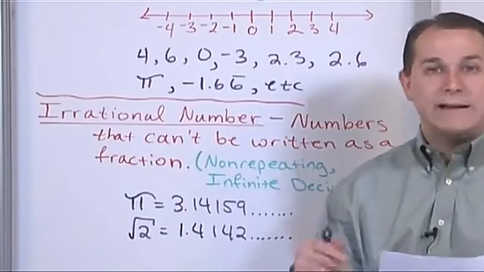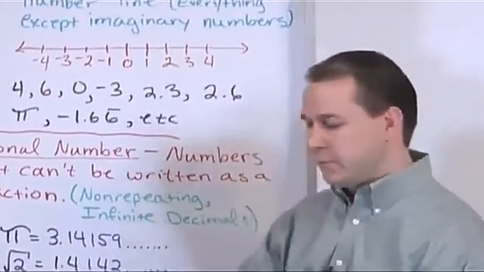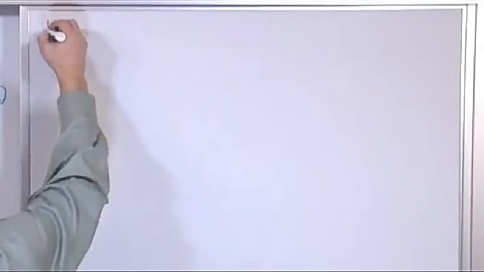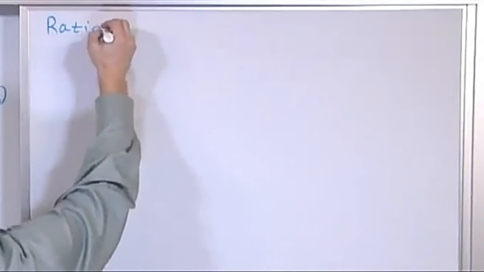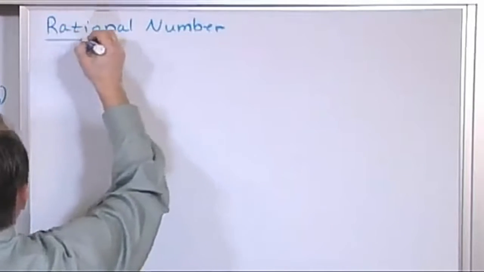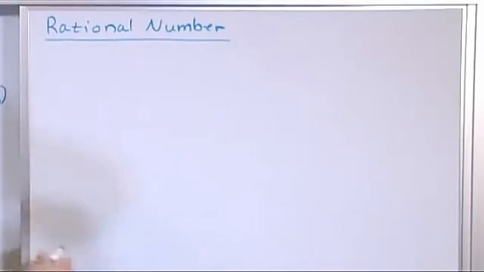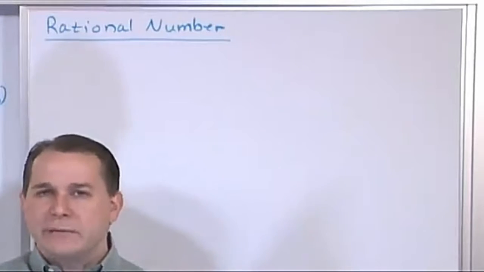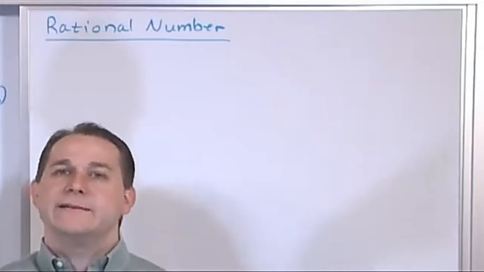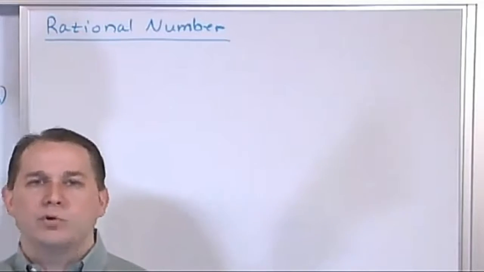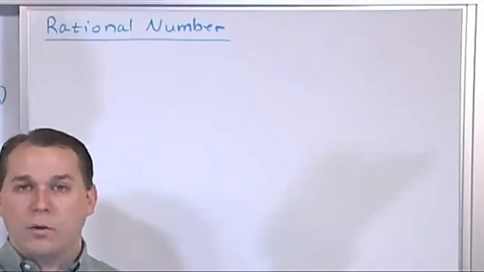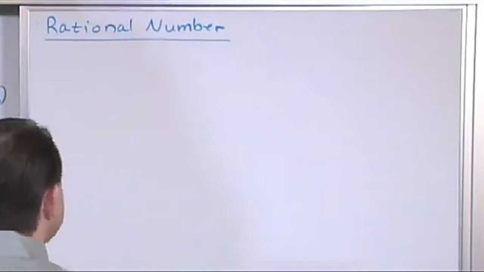Then the next type of number you might guess would be the rational numbers. So let's go and take a look at that. So, the rational numbers. All right. Now, what do you think of when someone is rational or something is rational? The word rational means they're well behaved. They obey the rules. They are things that have a nice nature to them, and they're very calm, cool, and collected, and they're rational. So these numbers should be numbers that are, quote-unquote, well-behaved type of numbers. And so that's exactly what they are.